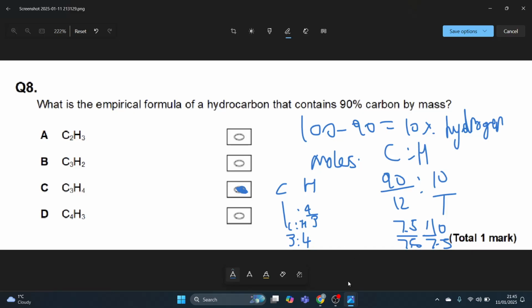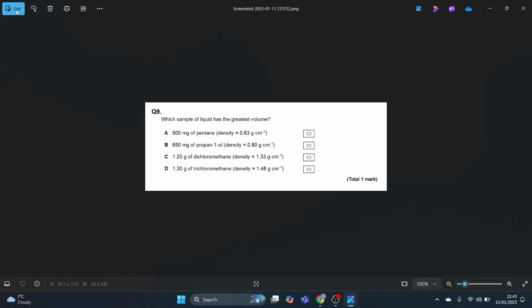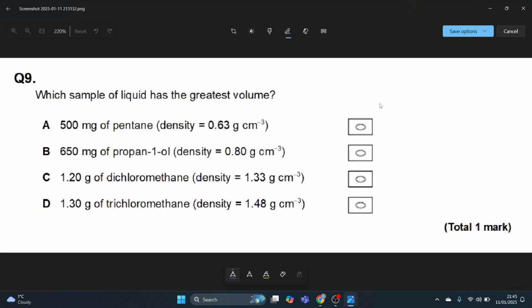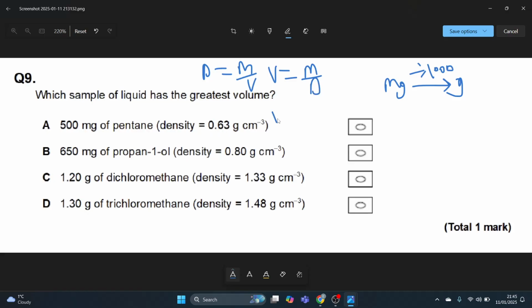Question 9: which sample of liquid has the greatest volume? Milligrams to grams, I divide by 1000. I'm going to need that for this. So for greatest volume, we're going to use density is mass over volume, so volume is equal to mass divided by density. In this case, the volume is going to be the mass in grams, 0.500 divided by 0.63.